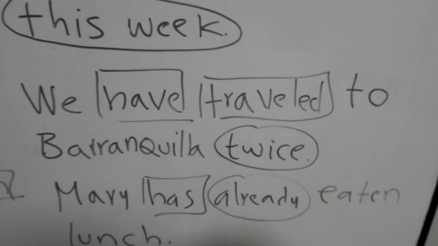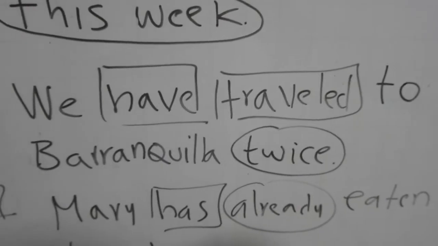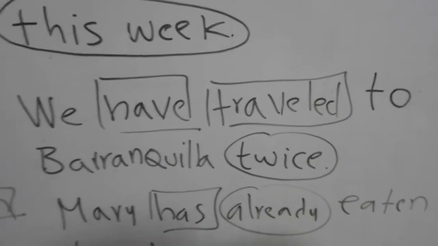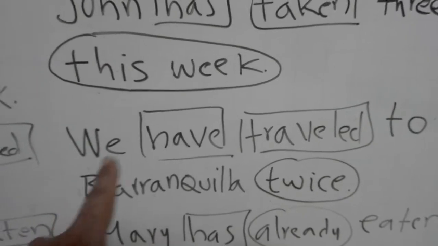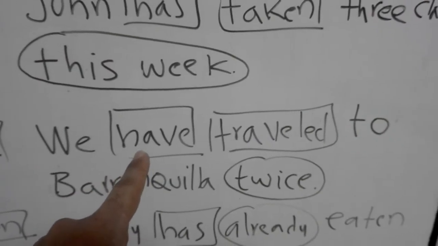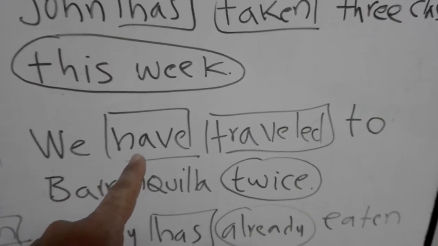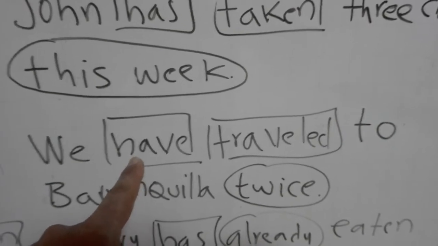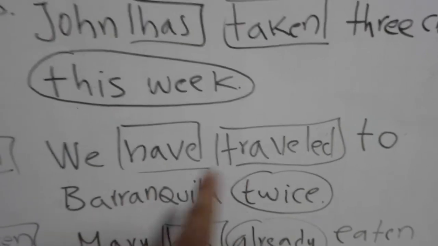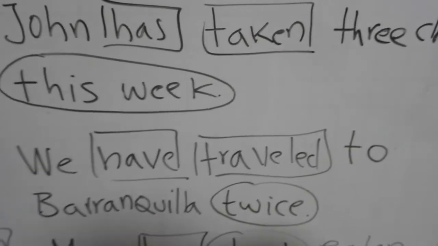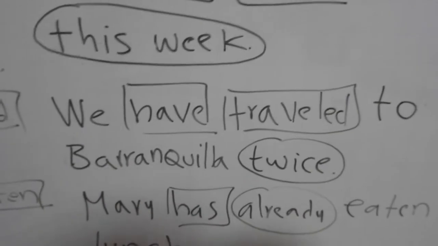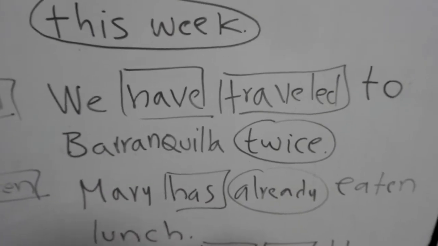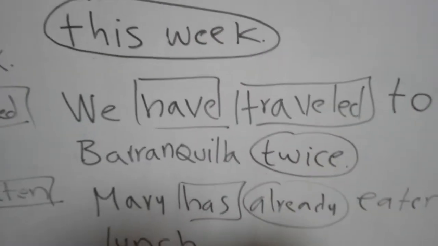The next example. We have traveled to Barranquilla twice. Again, we is the subject. Have is the auxiliary, okay? In this case, we say have. For I, you, we, and they, we say have. Traveled is the past participle of the verb travel. And to Barranquilla twice. Twice means 2 times, okay?